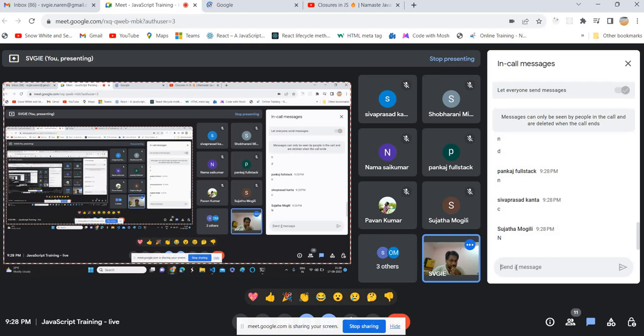Okay, Pankaj said no. Shivaprasad said closures. Sujata said no. Remaining people, we are feeling hungry. It's already 9:30.